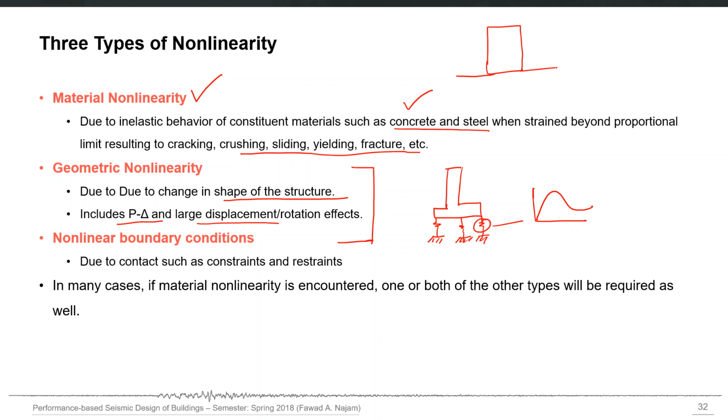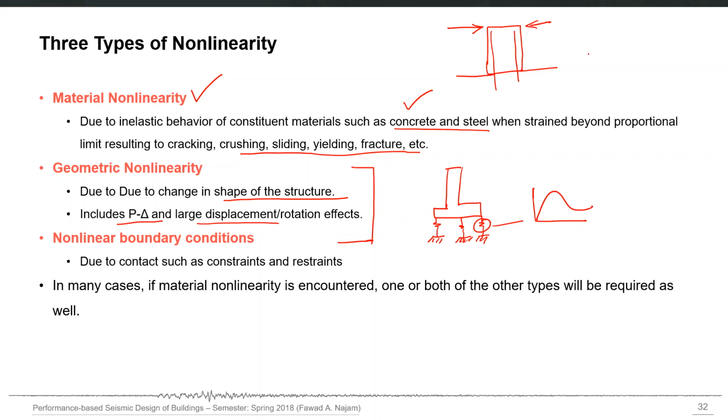A rocking wall is a wall which can be lifted from one side when applied with horizontal loading. The wall may lift from one side and then come back to its original position, because there are certain energy dissipating bars coming from the foundation to the wall. You allow it to lift from one side, and then also allow it to lift from the other side when the loading is reversed. This is called a rocking wall.